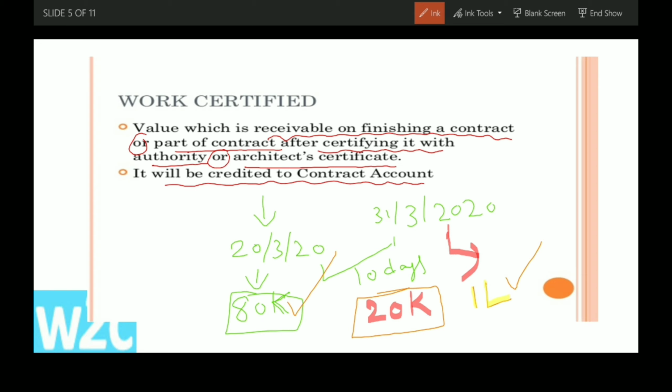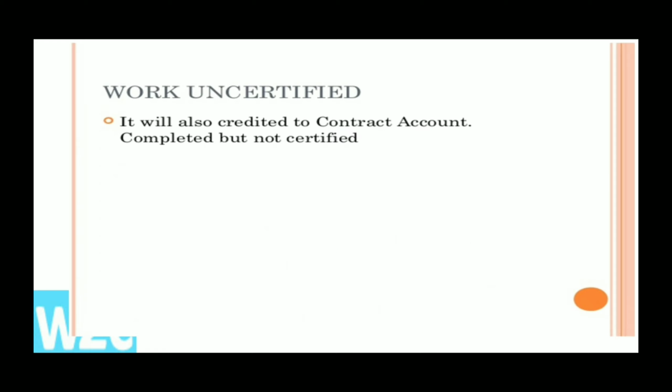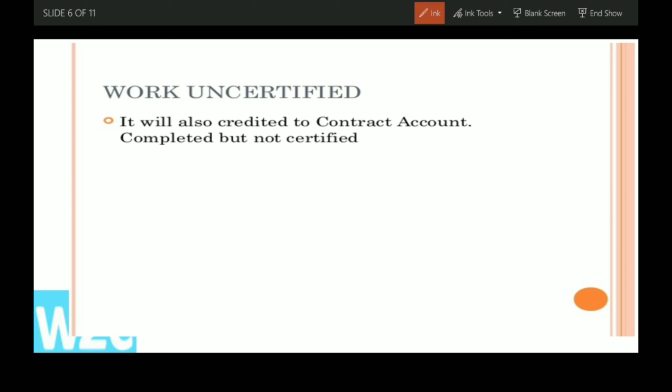I think you understand work certified and work uncertified. Work uncertified will also be credited to the contract account. Work uncertified means completed but not certified. In the earlier example, the work uncertified is 20,000. This work is also completed but not certified.